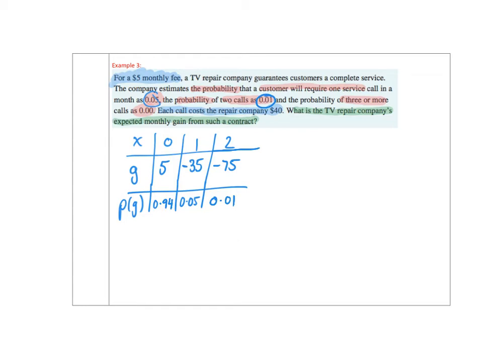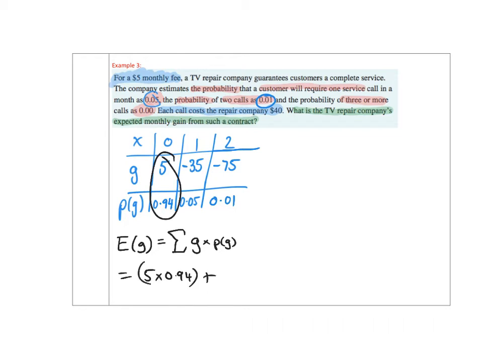Now to find our expected gain here, we're going to sum G times the probability of G. So we're going to say 5 times 0.94 plus negative 35 times 0.05 plus negative 75 times 0.01.